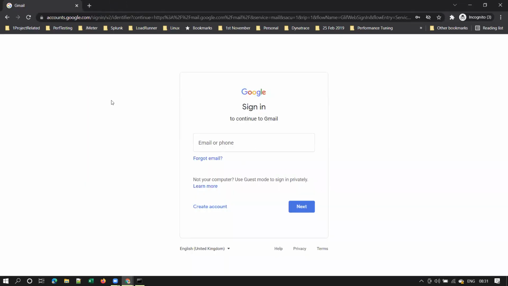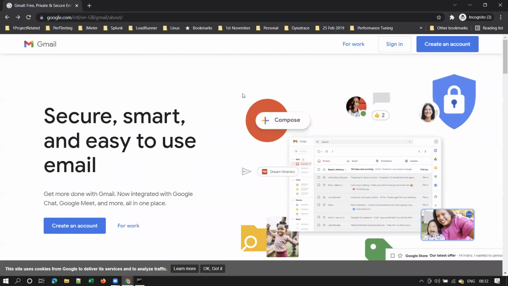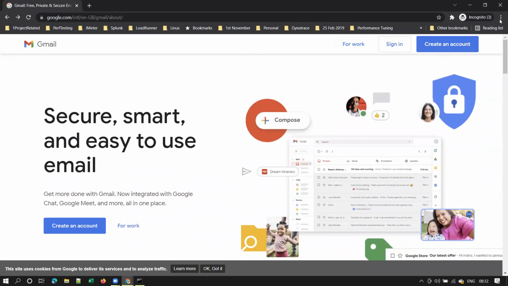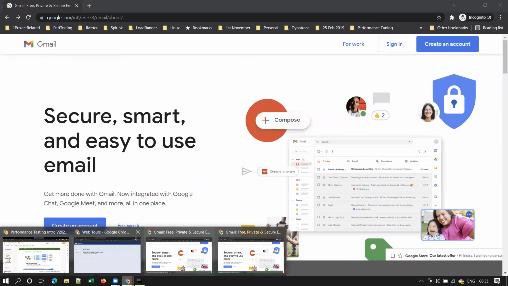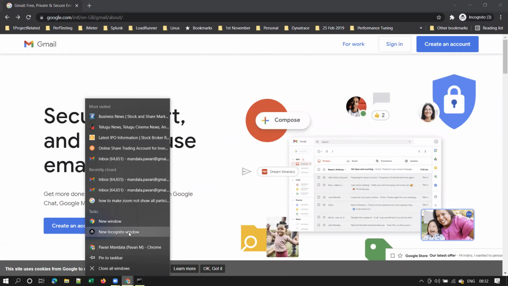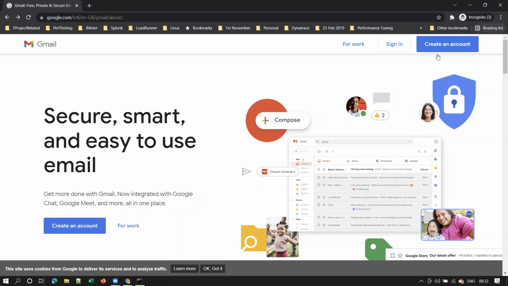Anyways, coming back to this. When you send a request to gmail.com from a private browser, every user will get the same page, right? You can try it from a private browser, guys, everyone. Please open Chrome, or if you have the Chrome icon on your taskbar, just right click and select new incognito window. You see here two options, new window and new incognito window. If you use this one, it will launch a normal browser, and if you use this option, obviously it will launch a private browser. Can you please do that, everyone, please?